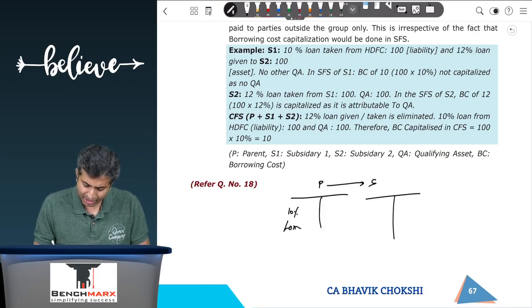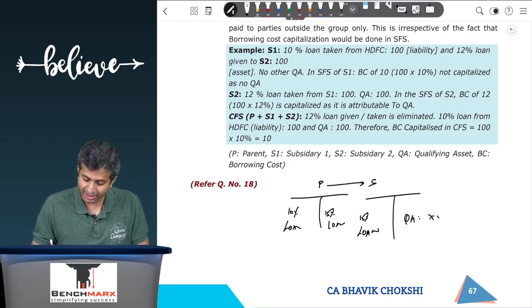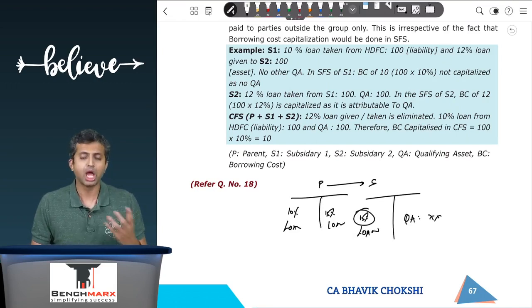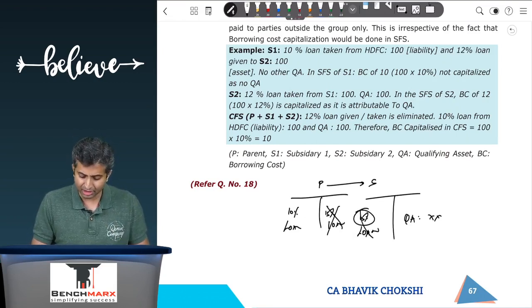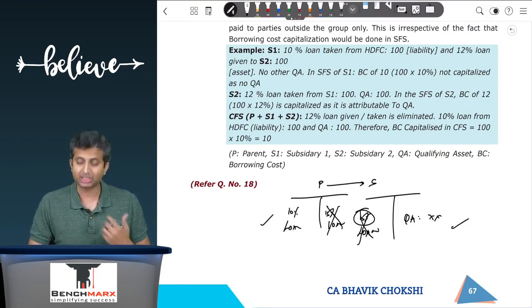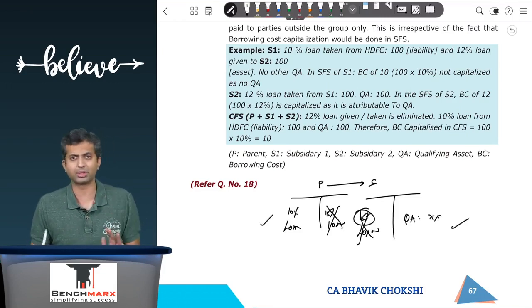In the subsidiary's separate financial statements, I've given this loan at, let us say, 15%. For example, this is a 15% loan. In the subsidiary's financial statements, this is a 15% loan, and the subsidiary uses it to construct qualifying assets. So in the subsidiary's SFS, capitalization will happen based on 15%. But when I prepare CFS, this 15 and this 15 will get cancelled. In my CFS, there will be a qualifying asset, yes, and there will be a 10% loan. So capitalization, if any, will happen based on 10%.